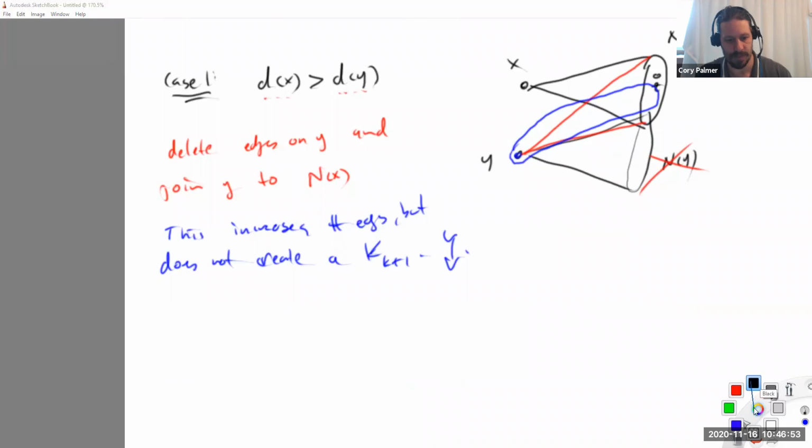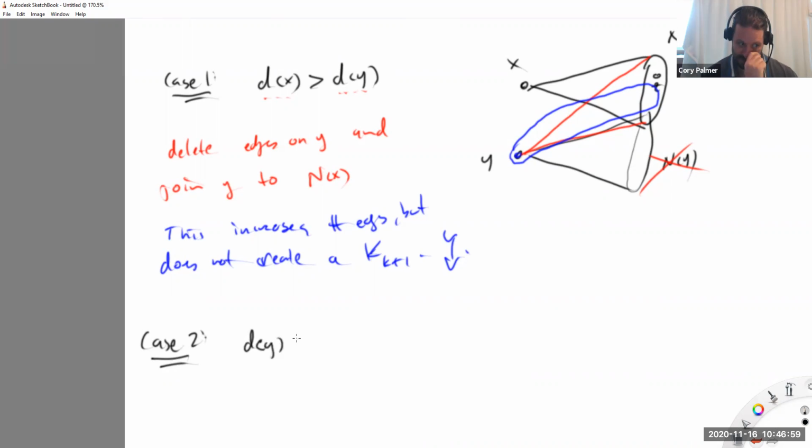Suppose that doesn't happen. So case 2 is that d(y) is greater than or equal to d(x), right? And actually, we can also assume that d(y) is greater than or equal to d(z).